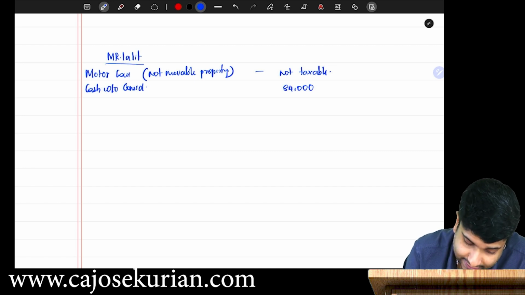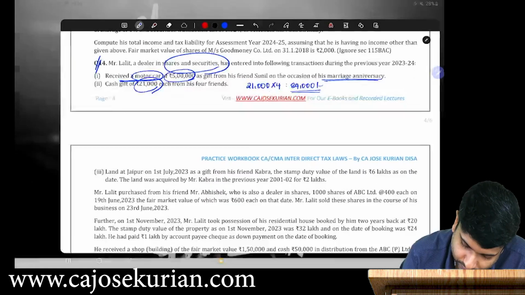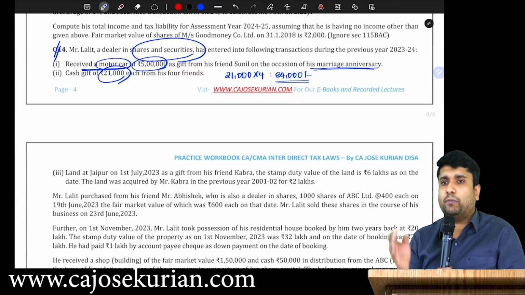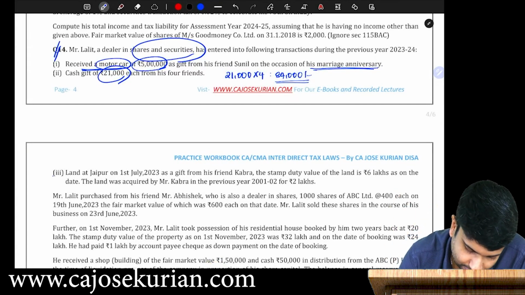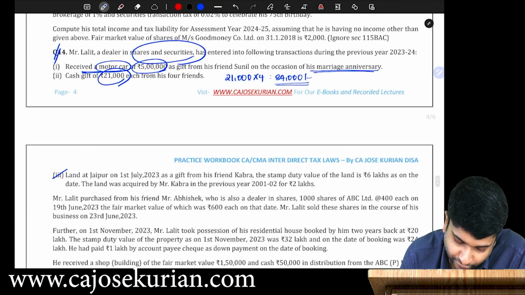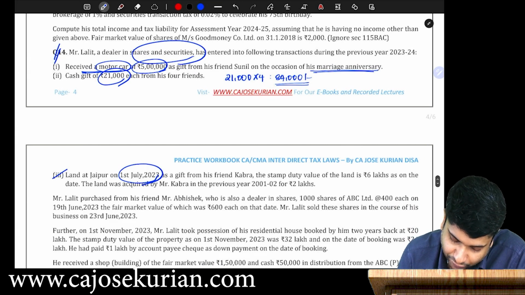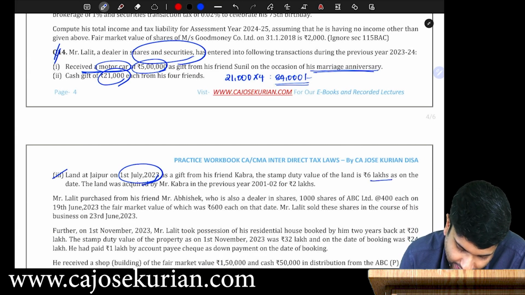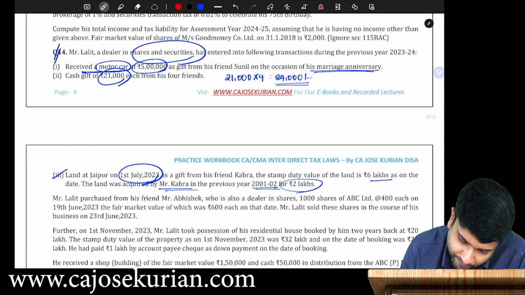Then what is next? He got a land. Keep quiet. He got a land at Jaipur on 1st July 23 as a gift from his friend Kabra. The stamp duty value of the land is 6 lakh, and on the date the land was acquired by Kabra in the previous year 2001-2 for 2 lakhs. So he received a land at Jaipur.